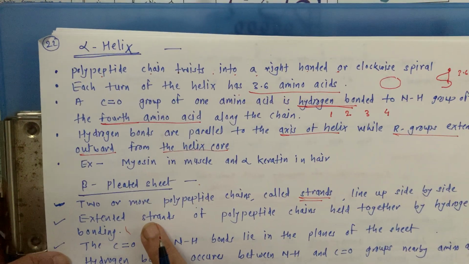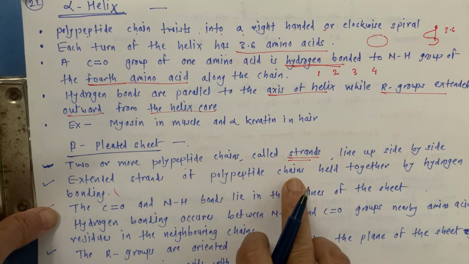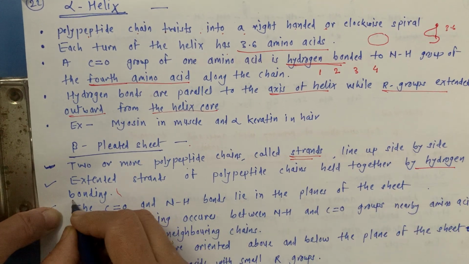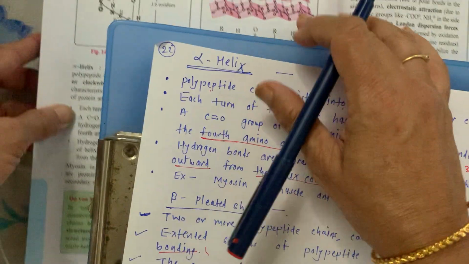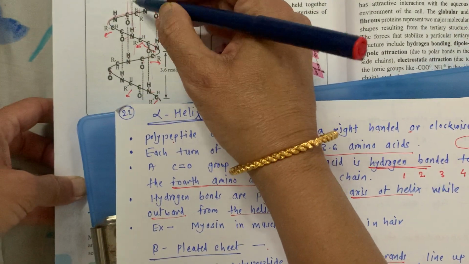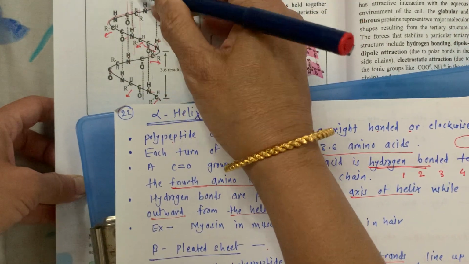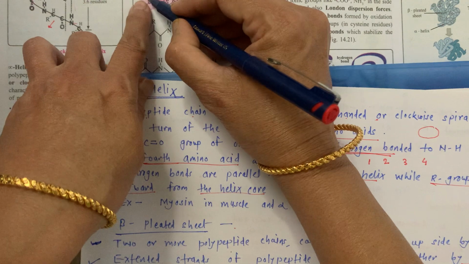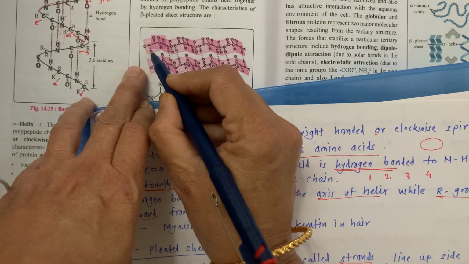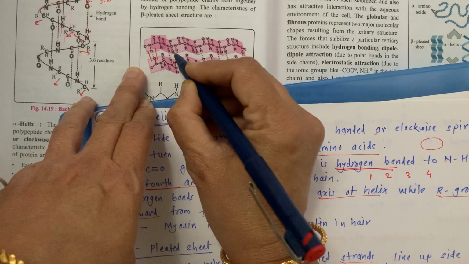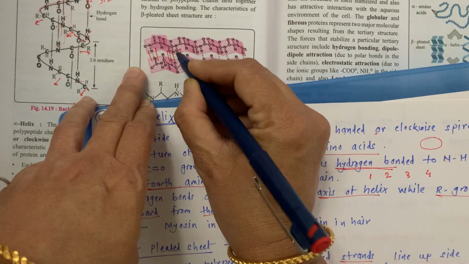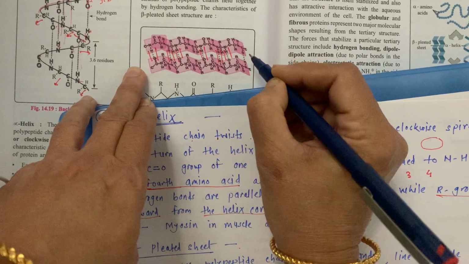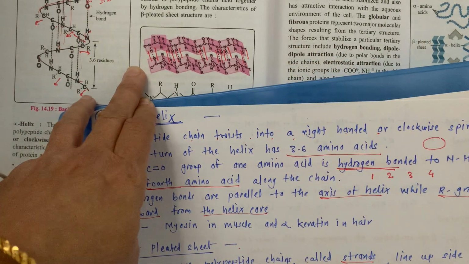Okay. Now these extended strands of polypeptide chains are held together by hydrogen bonding. Again here there is hydrogen bonding. In alpha helix we see the hydrogen bonding parallel to the axis of the helix. While now here, see, here it is O, here it is O and H. This is the OH bond. This is OH bond. Are you getting this thing? This is OH bond. Okay.